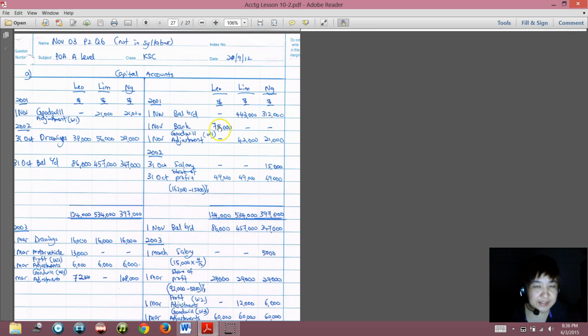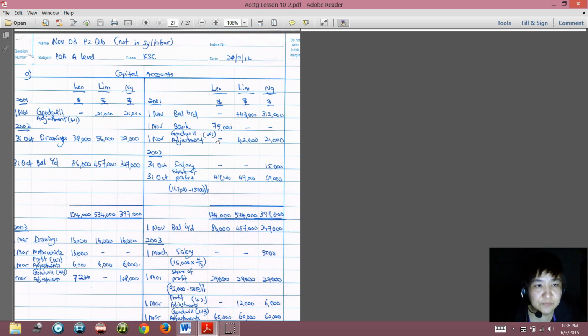The question says that Leo will introduce 75,000 as his capital. So Leo will put the money into the partnership. That means the 75,000 will be debited to the partnership bank account and credited to the capital account of Leo.